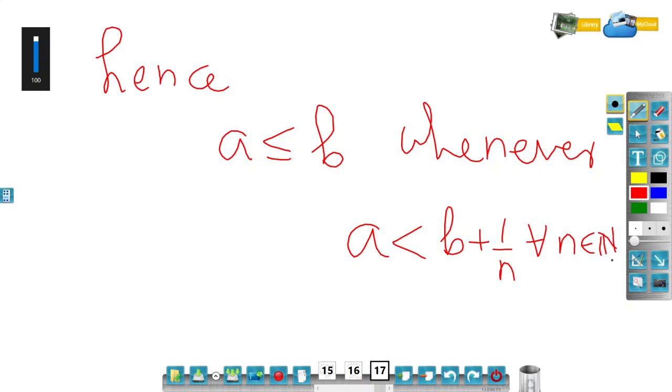So this lecture completes the theorem of the Archimedean property and some of its consequences. Of course, there are many small corollaries which are based on the Archimedean property. So in upcoming lectures, we will see a few more consequences of the Archimedean property.